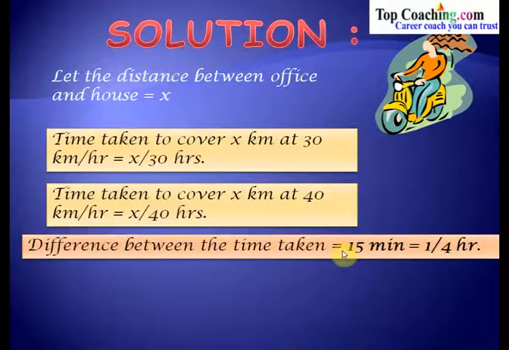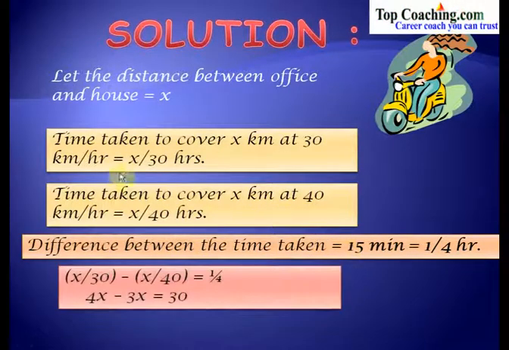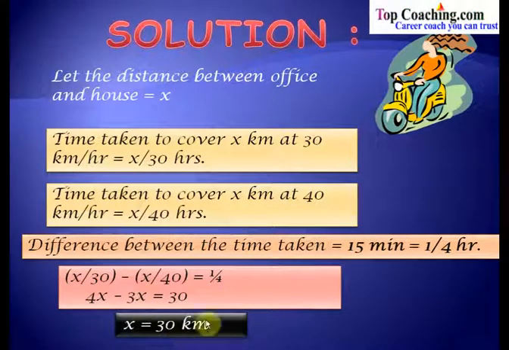Now 15 minutes is nothing but equal to 1 by 4 hours. So the difference between time taken is equal to 1 by 4 hours. Thus we have x by 30 minus x by 40 equal to 1 by 4. This equation further becomes 4x minus 3x equal to 30, or we get the value of x equal to 30 kilometers. Thus the distance between the office and house comes out to be equal to 30 kilometers. So simply using a bit of logic and reasoning, we have solved this problem.